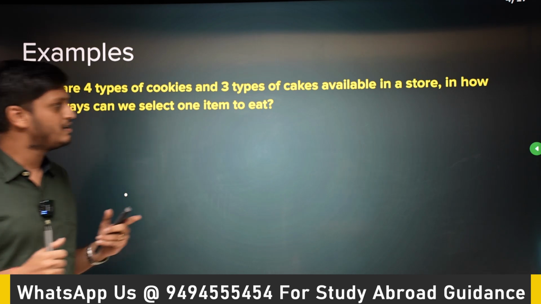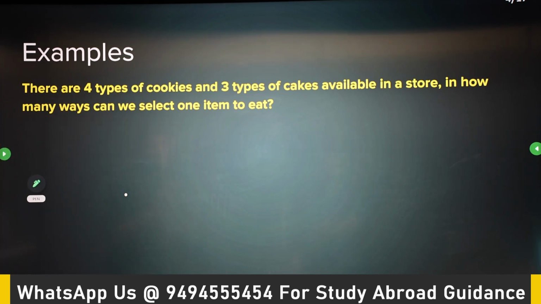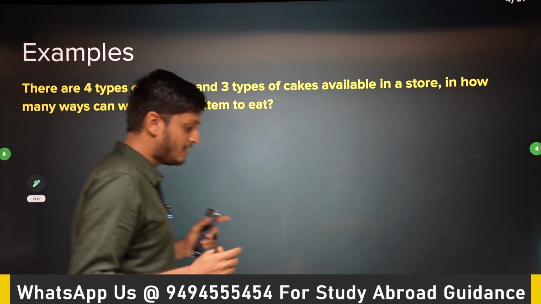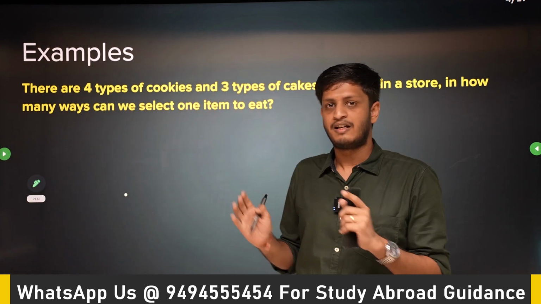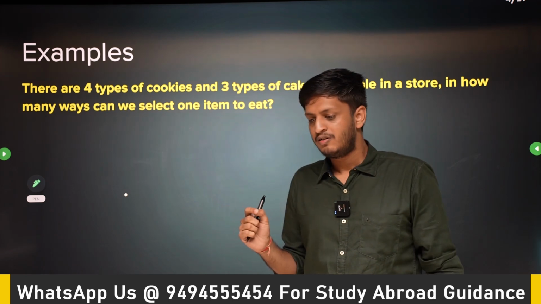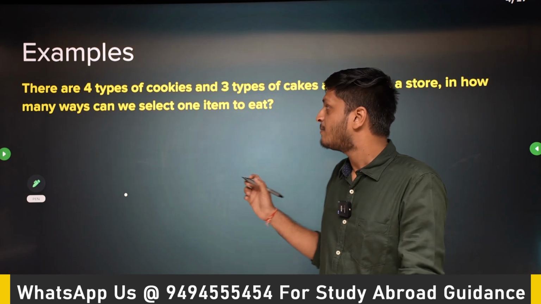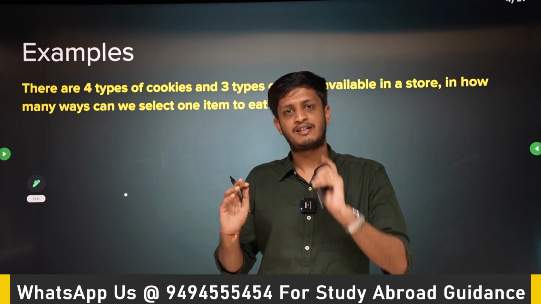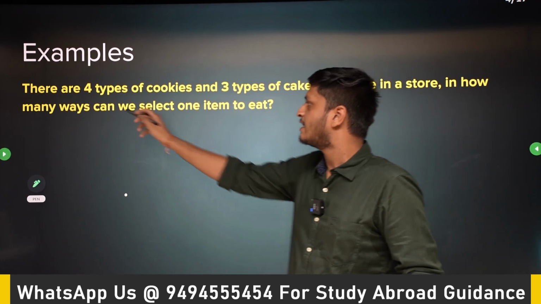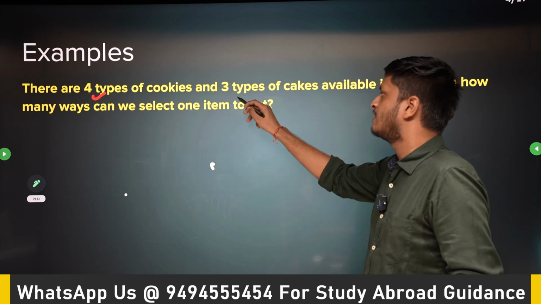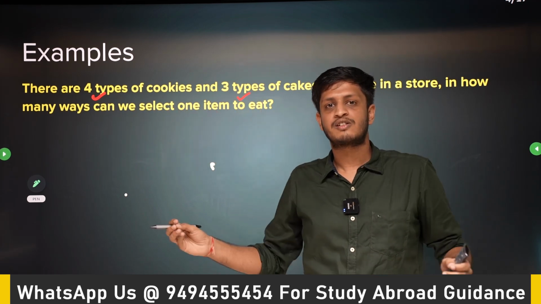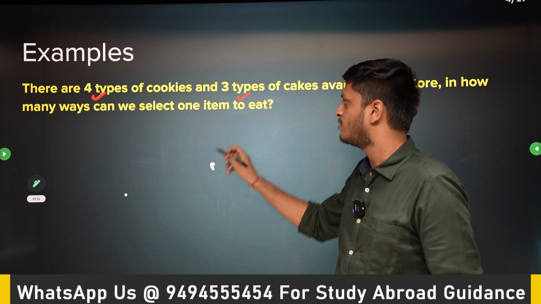So just see this example. There are 4 types of cookies and 3 types of cakes available in a store. In how many ways can we select any one item to eat? Okay. Disjoint problems. Cakes and cookies are disjoint, and also I just want to select any one item to eat. So I'm not doing tasks one after the other. I'm just selecting one item. So I can either select a cookie or I can select a cake. Right? How many different choices do I have? 7 choices, right? 4 plus 3.